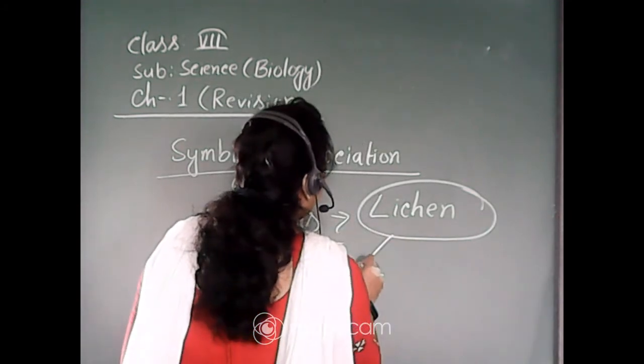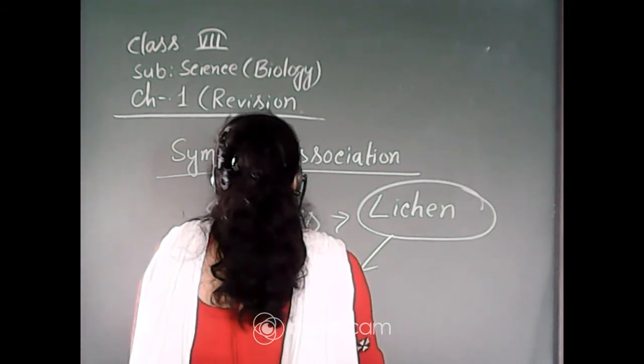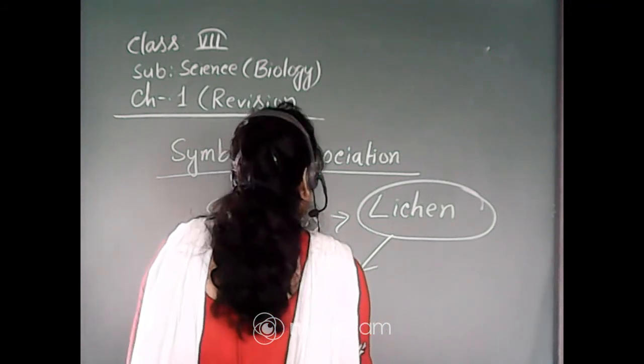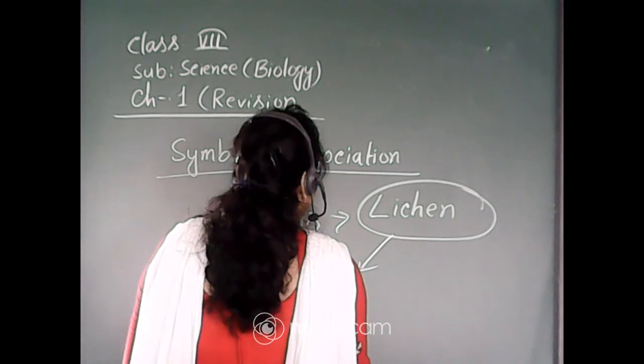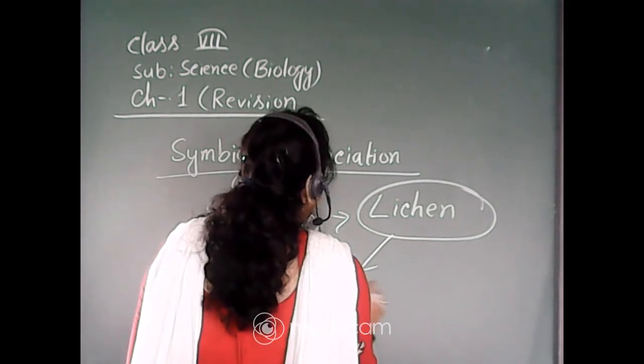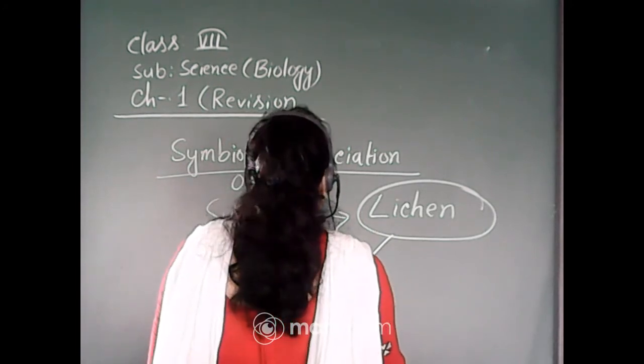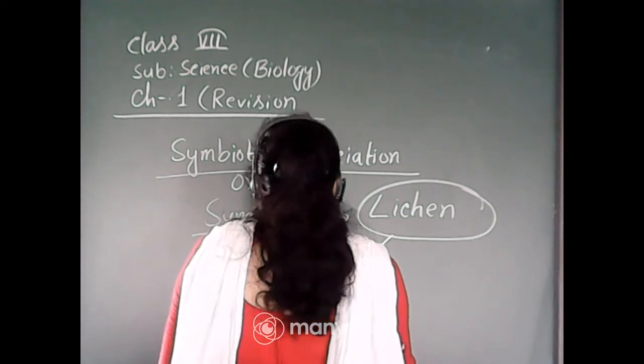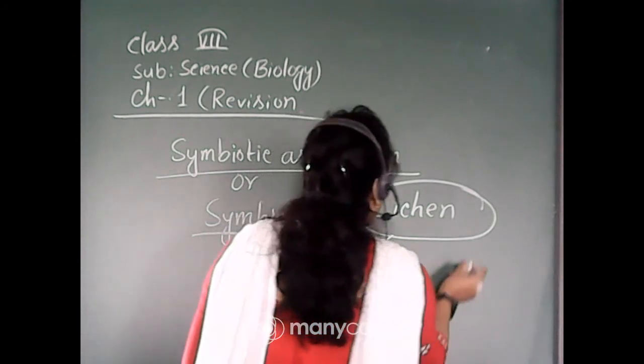Lichen is made up of a chlorophyll-containing partner, that is algae. Why is it known as chlorophyll-containing? Because it possesses chlorophyll, so it can make its own food.